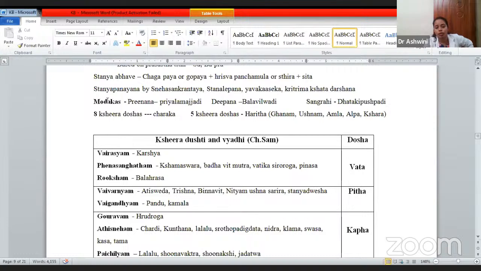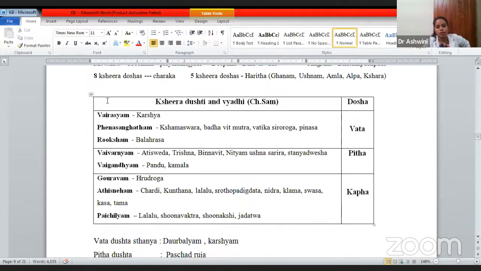Okay, for the purpose of Prirana, if the Kshira has to do the Prirana, then the Priyaladi drugs can be used. For the Deepana, if Kshira should perform the Deepana, then Bilvadi, then Sangrahi for that Dhataki Pushpa can be used. Now coming to the doshas.